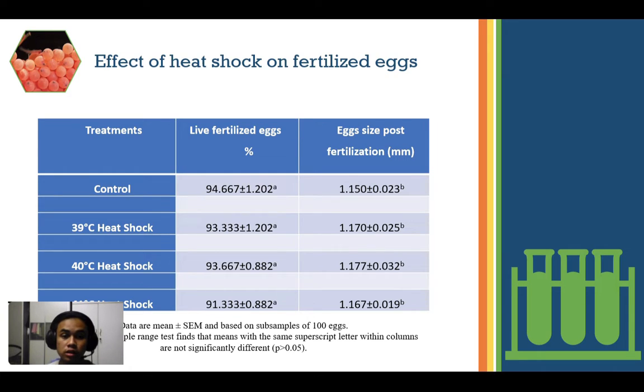For statistical analysis, the ANOVA test revealed no significant difference between the laboratory temperature, that is 27 Celsius control, and the heat shock treatments. Furthermore, the 39 Celsius, 40 Celsius, and 41 Celsius temperatures, as well as the 2-minute duration, had no significant effect on the fertilization rate, which ranged from 91 to 95%. Meanwhile, the post-fertilization egg size was greatest at the 40 Celsius heat shock treatment, that is 1.177 plus or minus 0.032, but there was no significant difference between treatments in the table.